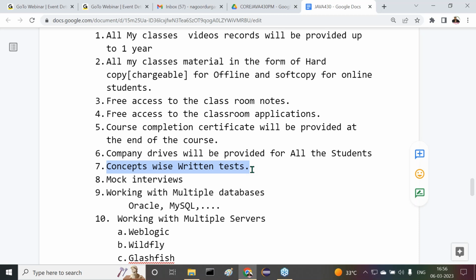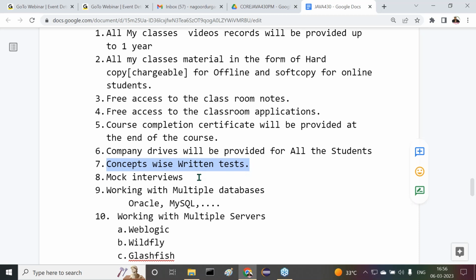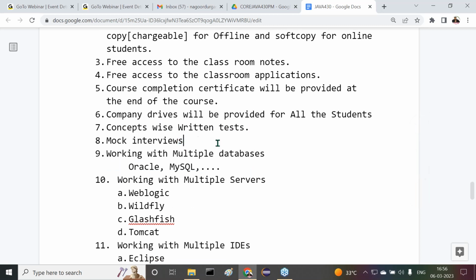Next one, after that, is mock interviews. But I'm telling you, guys, this depends on the situation. It is optional, but I have a plan. We want to conduct mock interviews for the people, but we will plan for it later. Interview preparation, anyway, we will take care of. It is automatically part of the course, I'm going to provide the interview preparation part.